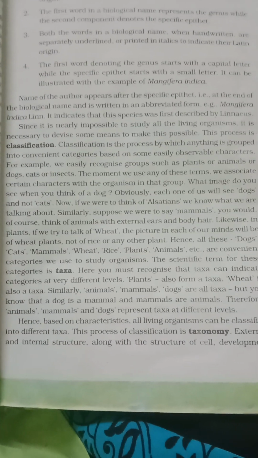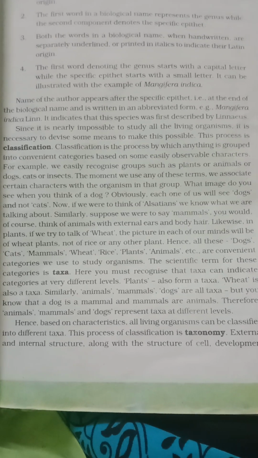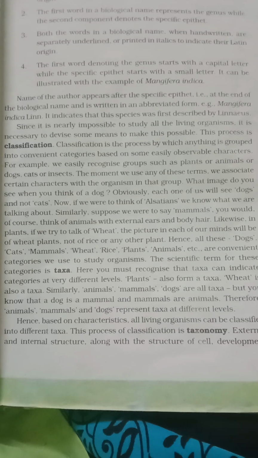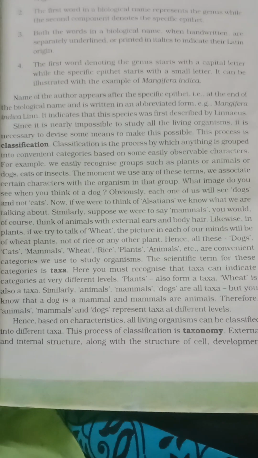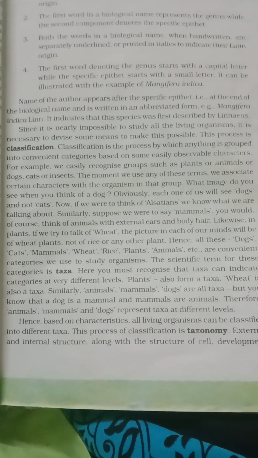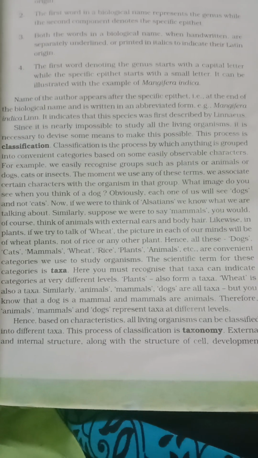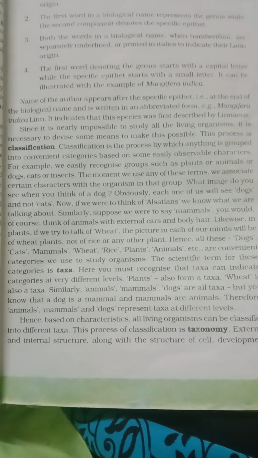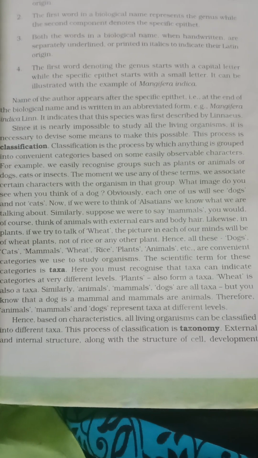Likewise, in plants, if we talk of wheat, the picture in each of our minds will be of wheat plants, not of rice or any other plant. Hence, all of these, cats, mammals, wheat, rice, plants, animals, are convenient categories with which to study organisms. The scientific term for this category is taxa.